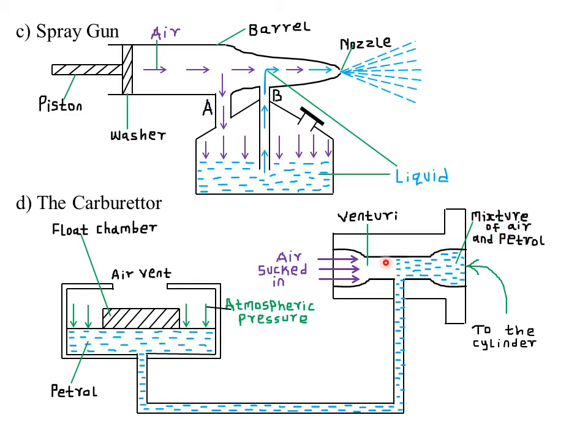So remember, a venturi, that is the carburetor, usually ensures that you get the right ratio of mixing the air and petrol. Usually, they are mixed in the ratio of 15 to 1. That is the air being in the ratio of 15 while the petrol being 1. So to ensure that your car or your vehicle functions really well.